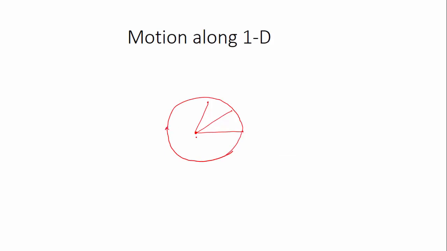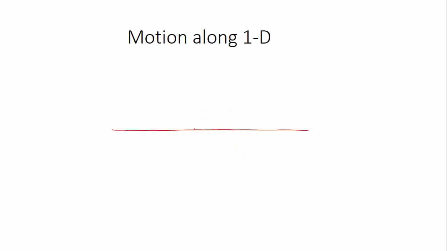So if the object can move in a plane, then one number will not be sufficient to determine the position of the object. Then that kind of motion cannot be called one-dimensional motion. So one-dimensional motion is the motion in which the object moves only along a line. If I know that the object is moving only along a line, once I fix an origin, by a single number I can find the position of the object at any point of time.